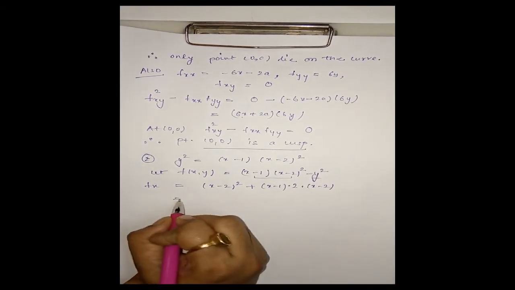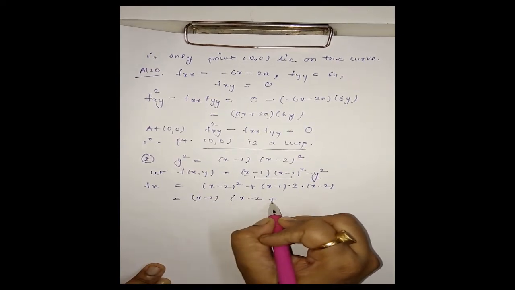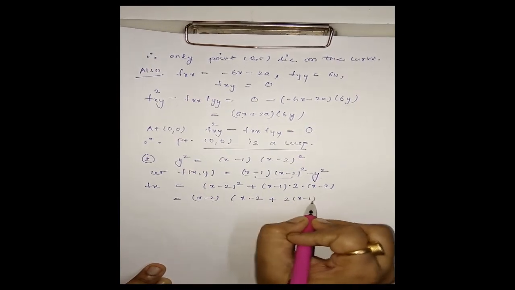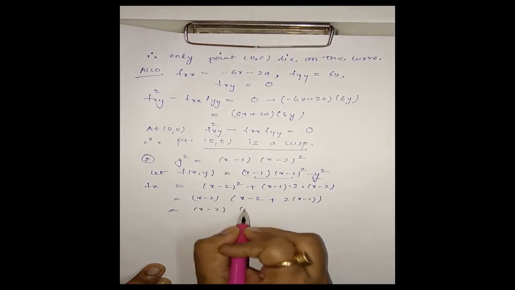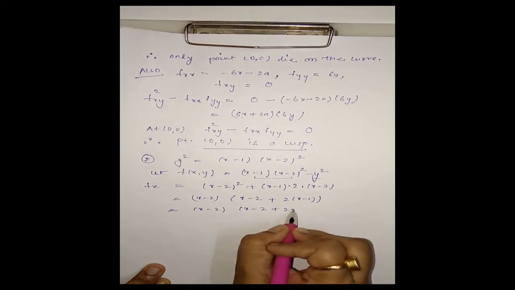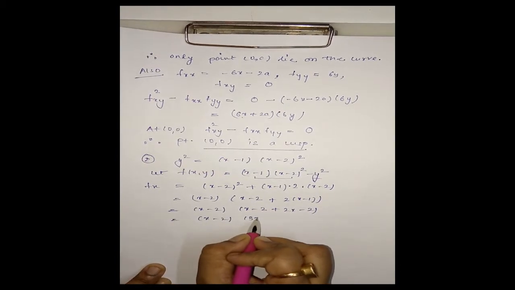Taking x minus 2 common, I get (x minus 2) times (x minus 2 plus 2 into (x minus 1)). That is x minus 2 plus 2x minus 2, that is (x minus 2)(3x minus 4).